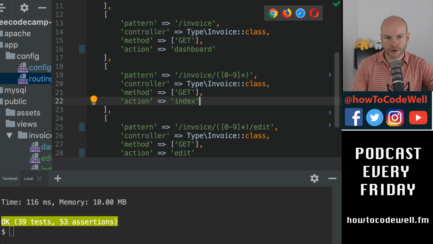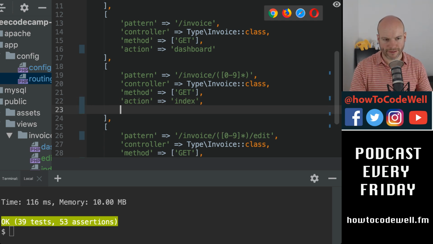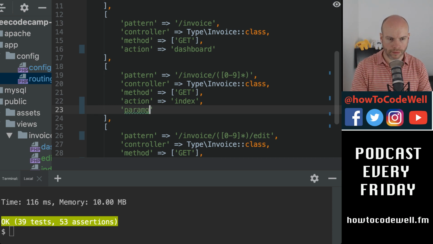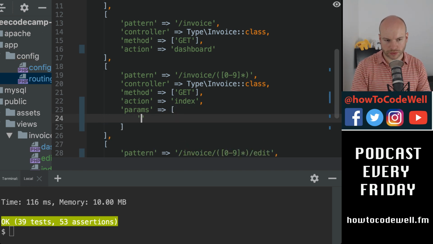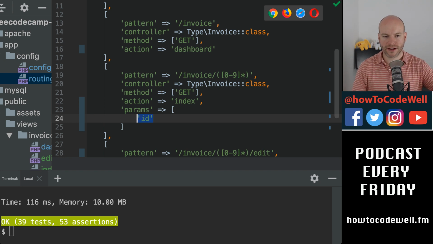And we could do this by either having an ID, the word ID up in here, and then have an action for every thing, like a pattern. Or what we could do is we could have params as an array where the first one is the ID. And we could map that to this.